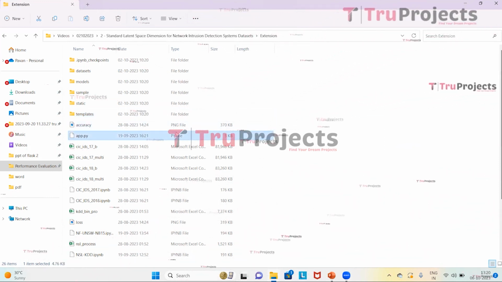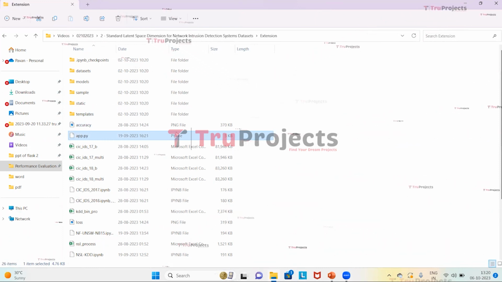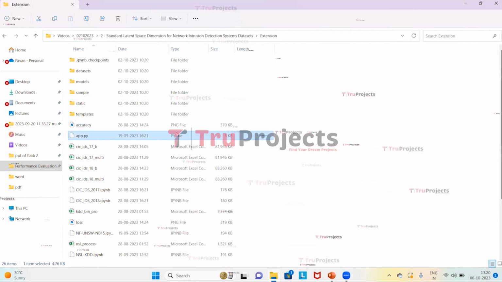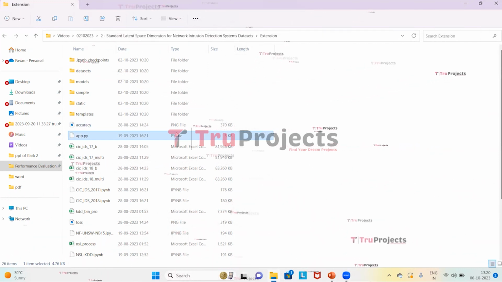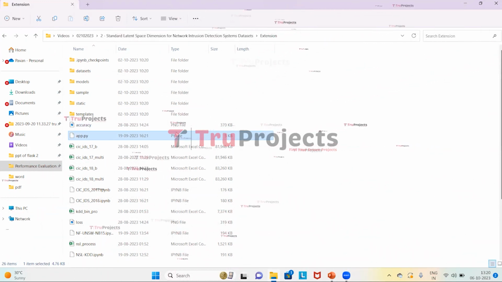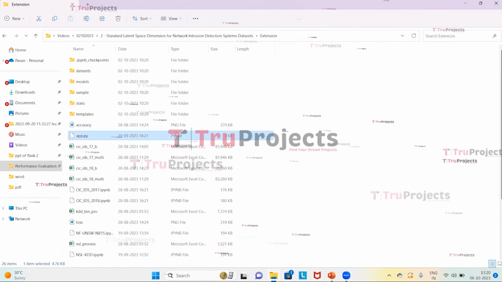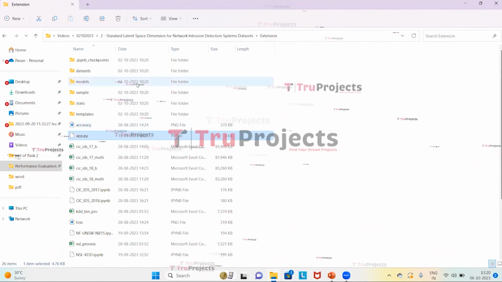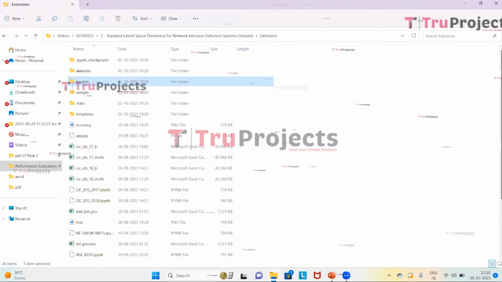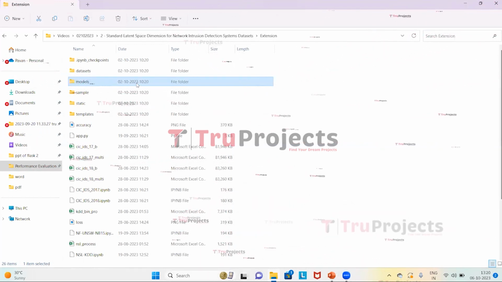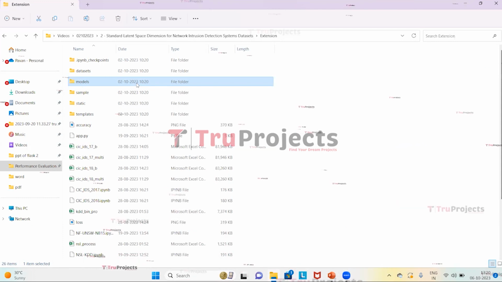This is the app.py file. This file contains information related to front-end logic. It includes code written in Python that handles server-side operations such as processing user requests, interacting with the database, and generating dynamic content to be rendered in the HTML templates. This is the model file, which contains algorithm information and will be loaded into the project code during runtime.